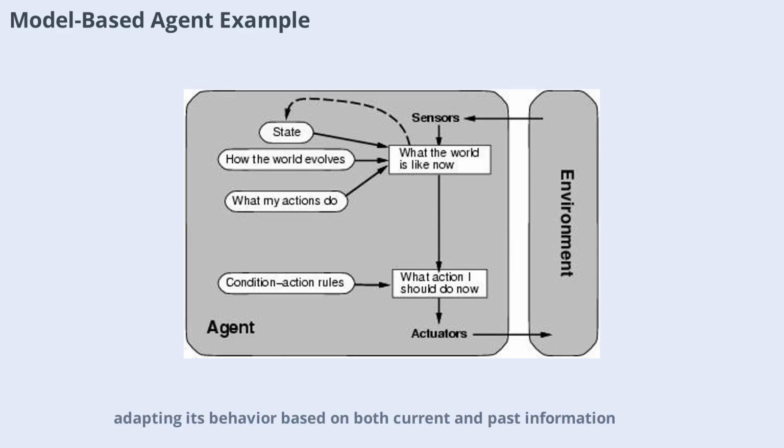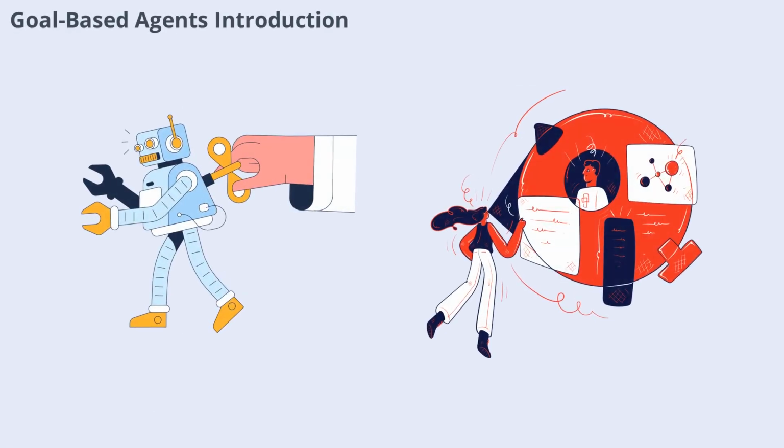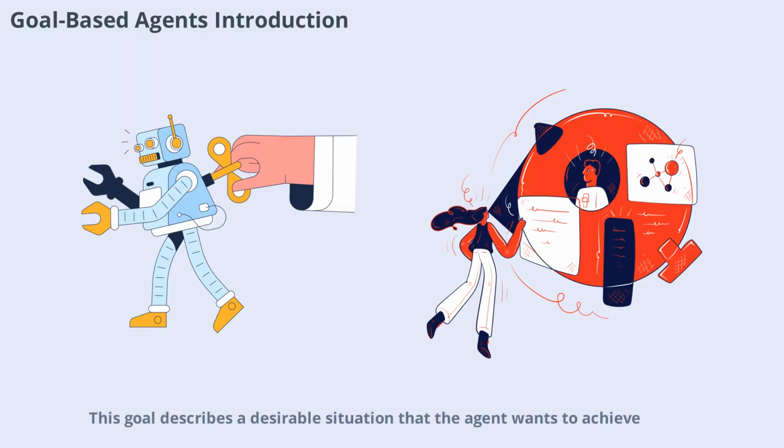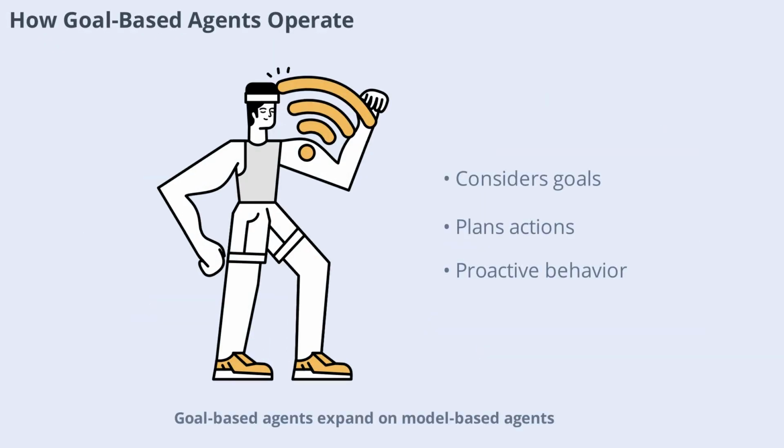Moving up in complexity, we have goal-based agents. Sometimes knowing the current state of the environment isn't enough for an agent to decide what to do. Goal-based agents have an additional component, a goal. This goal describes a desirable situation that the agent wants to achieve. By considering its goal, the agent can choose actions that move it closer to success, rather than just reacting to immediate circumstances. Goal-based agents expand on model-based agents by incorporating goal information into their decision-making. They don't just react or predict, they actively plan.